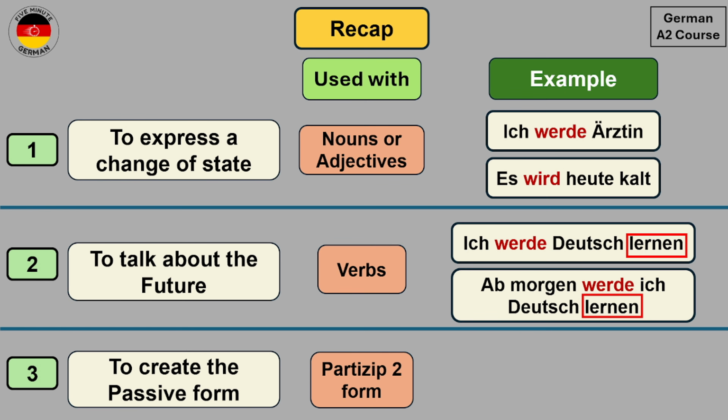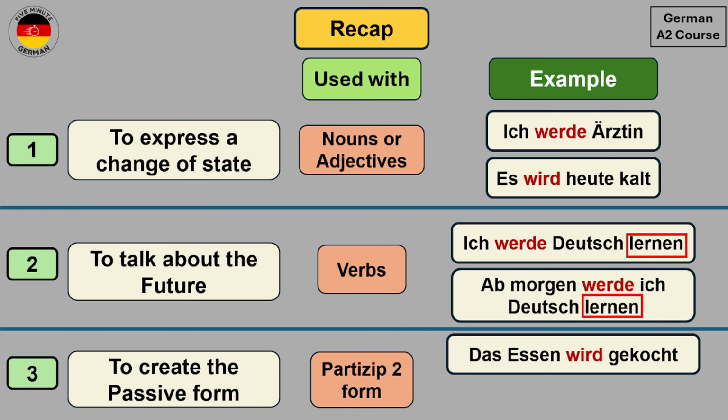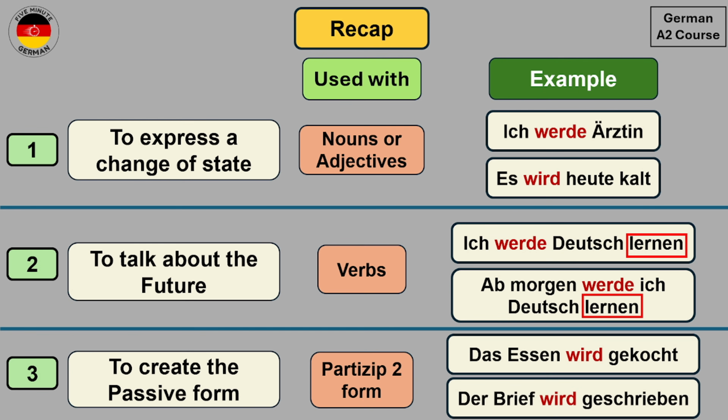And we saw that we can also create the passive form with the verb werden, and in this case we will use the Partizip zwei form of the main verb. So some examples for this were Das Essen wird gekocht, which means the food is being cooked, and Der Brief wird geschrieben, the letter is being written. So you see both gekocht and geschrieben are the Partizip zwei forms of the main verb. And with this we come to the end of the lesson.